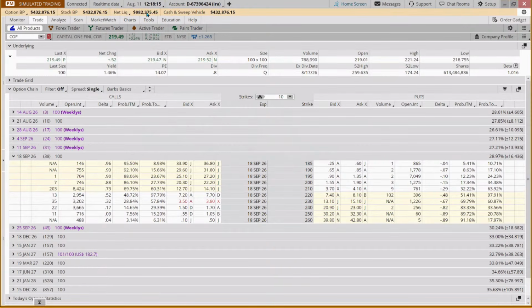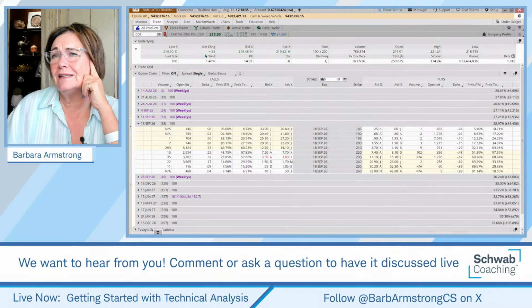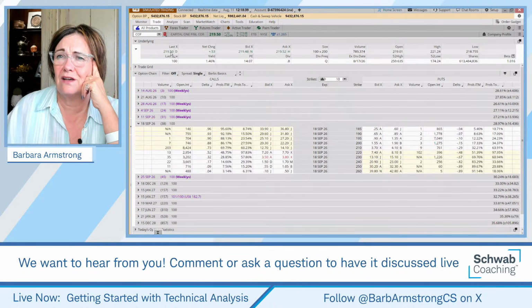Okay, so let's look at Capital One Financial. We have an account with almost $1 million in it. If you're cool with a position of 5%, that would be 50,000. Or you might say you don't want any one position to be more than 25,000. You can make it what you want. If we said we were going to do 100 shares, under a $25,000 position, that would be 21,000.